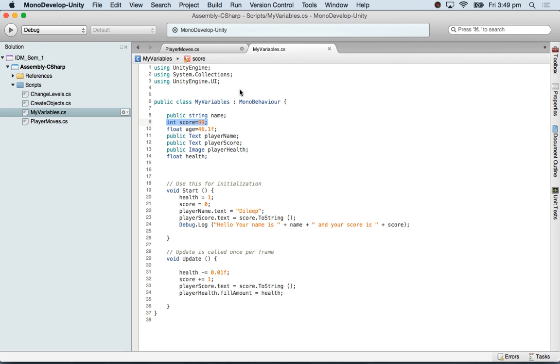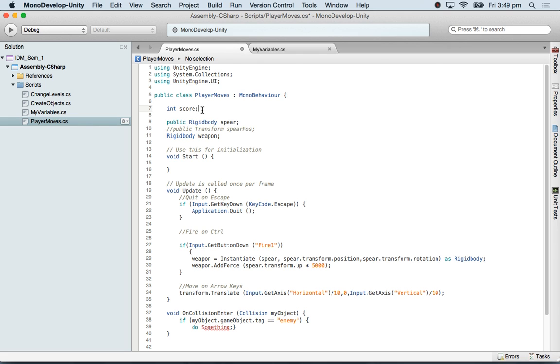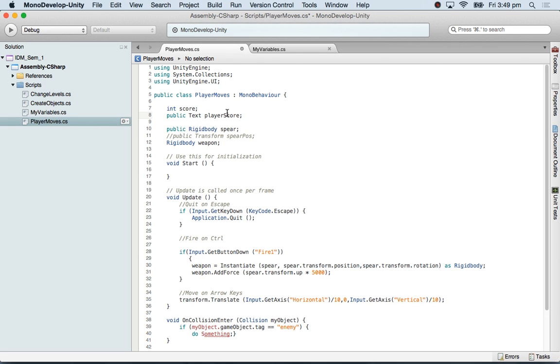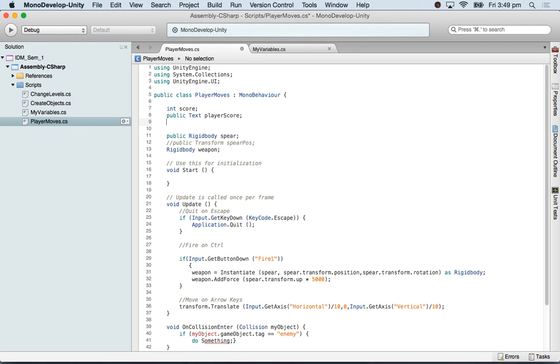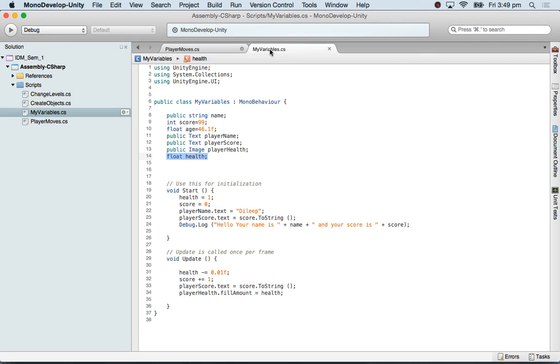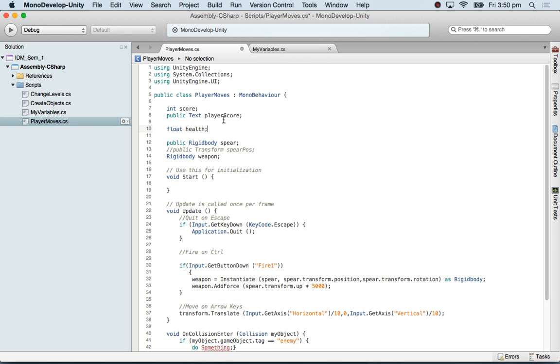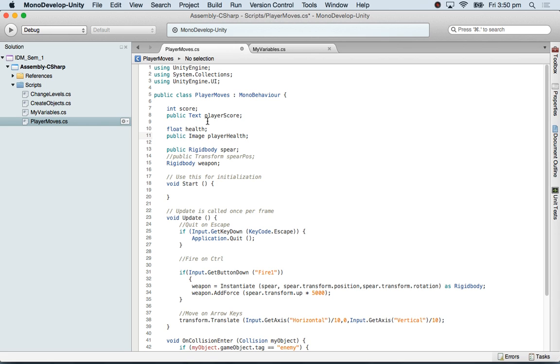Because I have UI, I can use a text score, and we already have that. So public text player score. We have a health somewhere. Health is a floating point decimal. Then I come here, that's health. And then I have public image health. These are the variables I've got from our previous exercise.